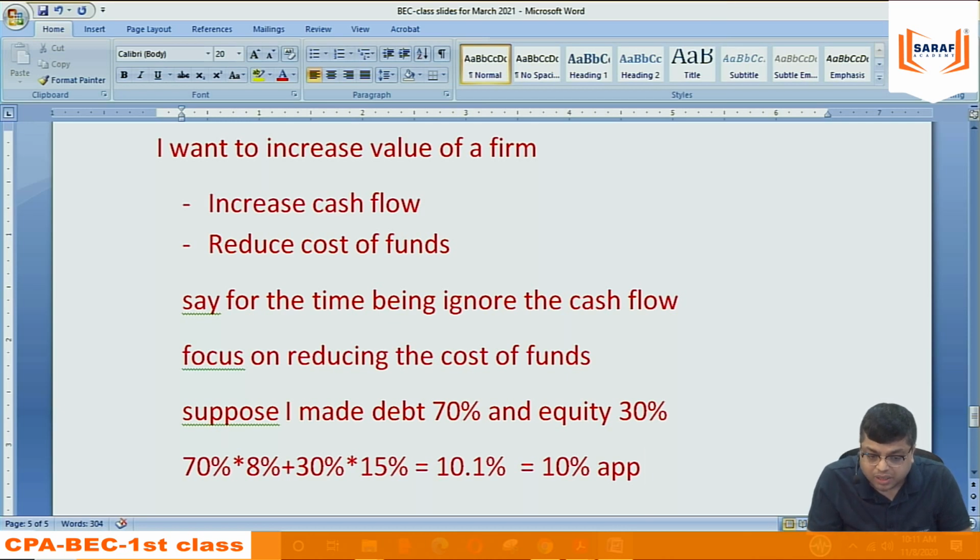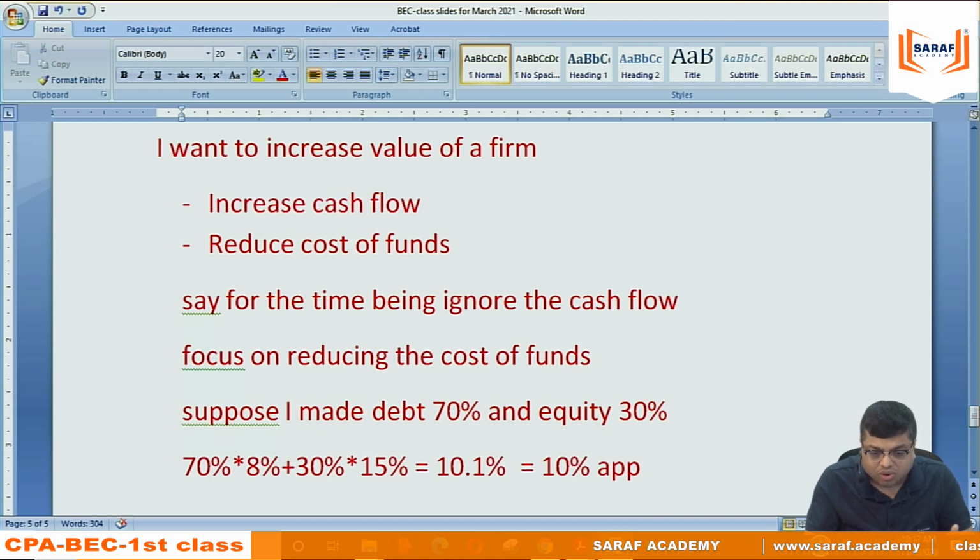You understand? Earlier there was 60% debt, so the commitment was there for payment of interest and principal for 60% of the funds. Now the commitment will be there for 70% of the funds. So the risk is more, but the cost has gone down. If I say for the time being that 15% is not increasing, then I should be doing this because the value of my company will be increasing.